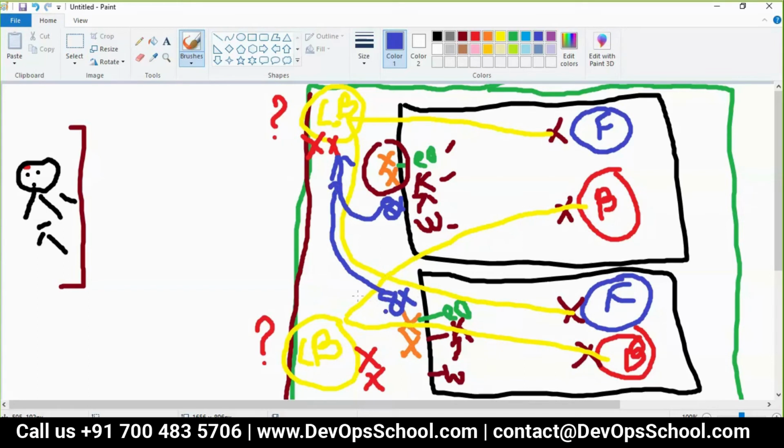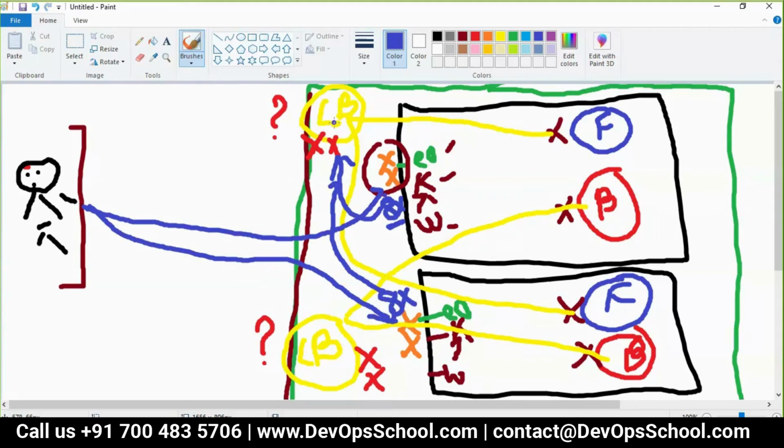Now look at this here, what you are doing: you are hitting the IP address of the host and that port, and the request is redirected to the load balancer. You are hitting the IP address of the node, and where are you being redirected? Getting my point?